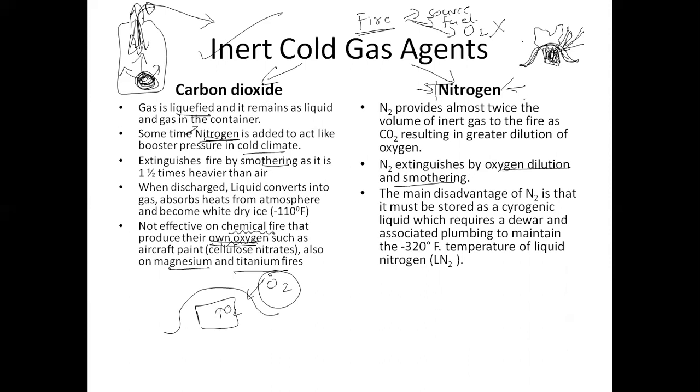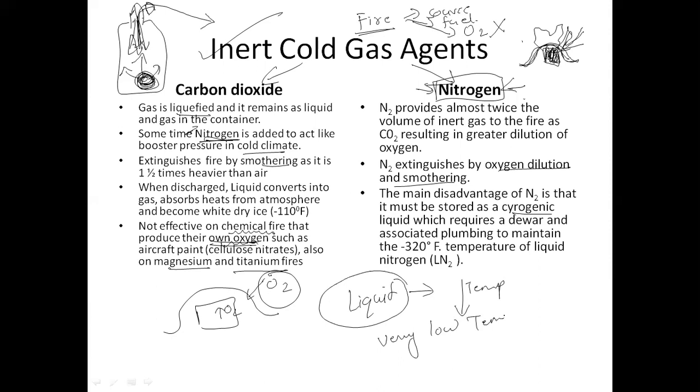The main disadvantage of using nitrogen is that nitrogen is a cryogenic liquid. You should understand what the word cryogenic means. Cryogenic means any liquid which, if you want to keep it in the liquid state, you have to reduce the temperature. Any liquid which requires a very low temperature to remain in liquid state is called a cryogenic liquid. So nitrogen is a cryogenic liquid.